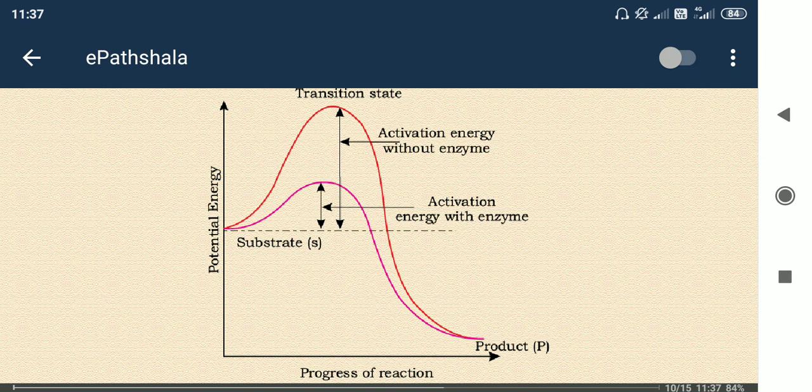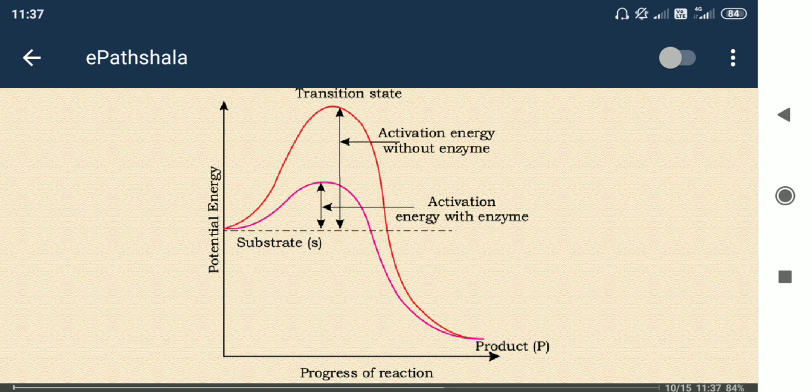In the x-axis they plotted the progress of reaction, meaning how much reaction has already occurred. As the reaction progresses further, product is formed more and more. And in the y-axis it is potential energy.